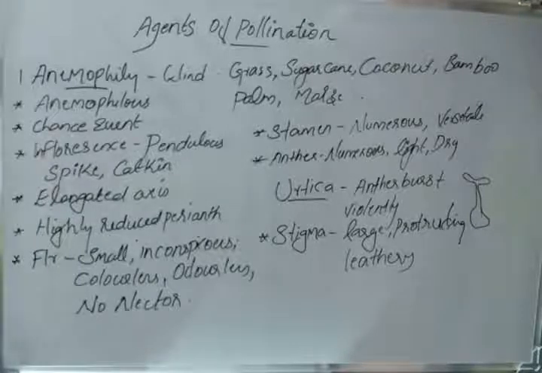Then the stamens should be numerous and versatile. In the case of anthers, the anthers should be numerous, light, and dry. For example, in Urtica, the anther will burst violently so that the pollen grains can be easily released to the wind, so that they can easily travel with the wind and reach the stigma. And the stigma should be large, protruding and leathery.